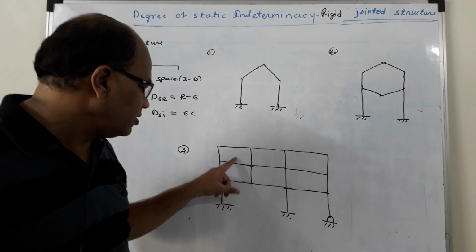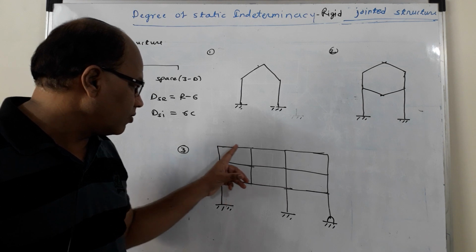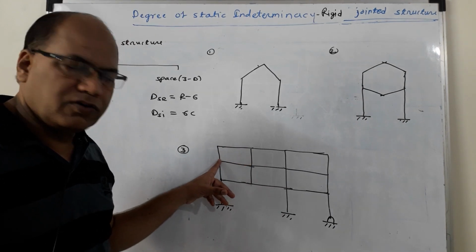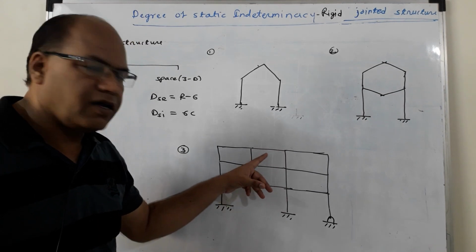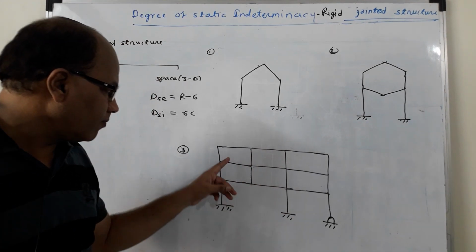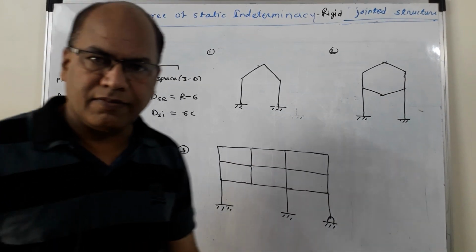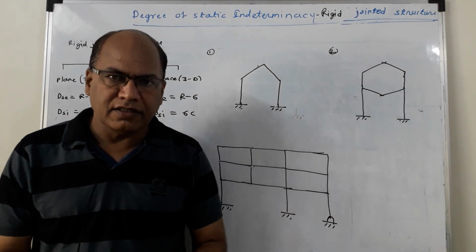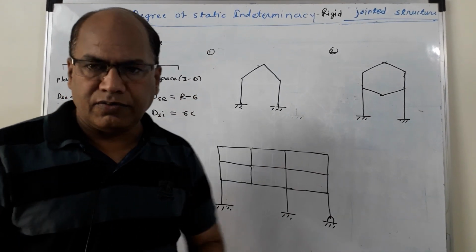Now if I go to this structure, I can see that if I start from this position, I can go like this. So it is a closed loop. I can start from this position and go like this. So it is again a closed loop. So there can be a number of closed loops, and here we can see that there are 6 closed loops. So please understand the difference between an open configuration and a closed loop.